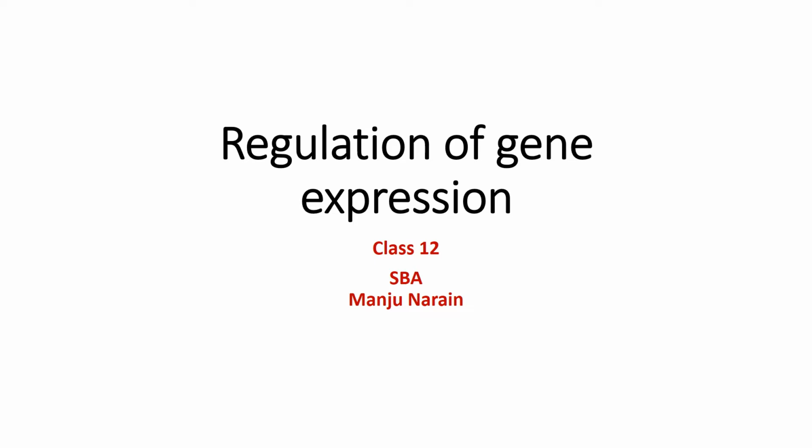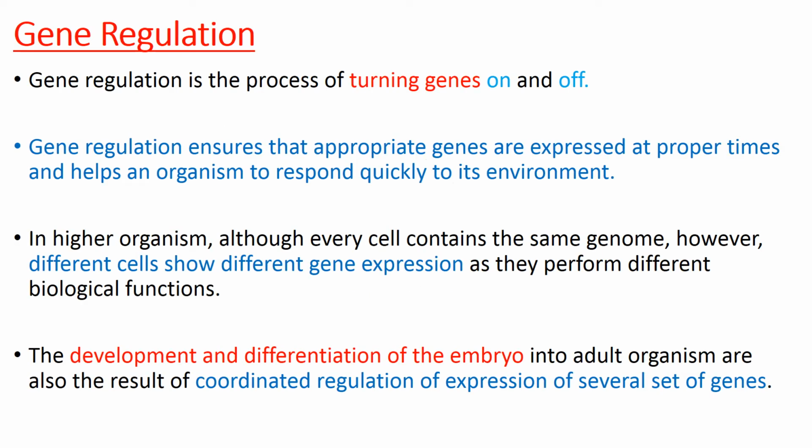Continuing with the chapter on the molecular. Now coming to gene regulation, you all know that during sexual reproduction, two gametes fuse to form a diploid zygote, and from that diploid zygote an embryo and an individual is formed. All cell divisions that take place in a zygote is mitosis.